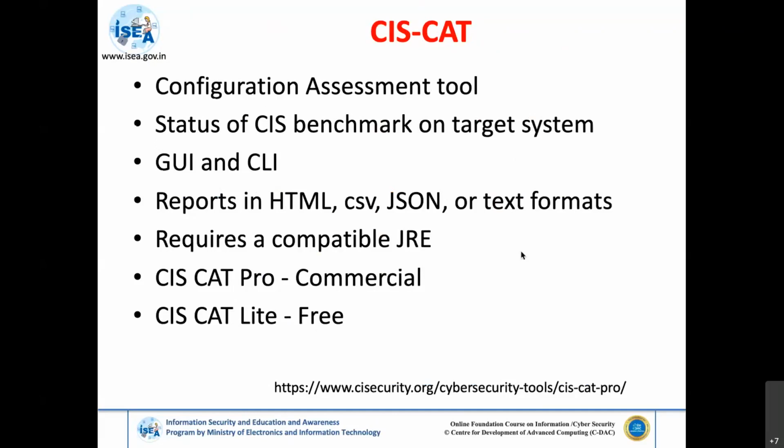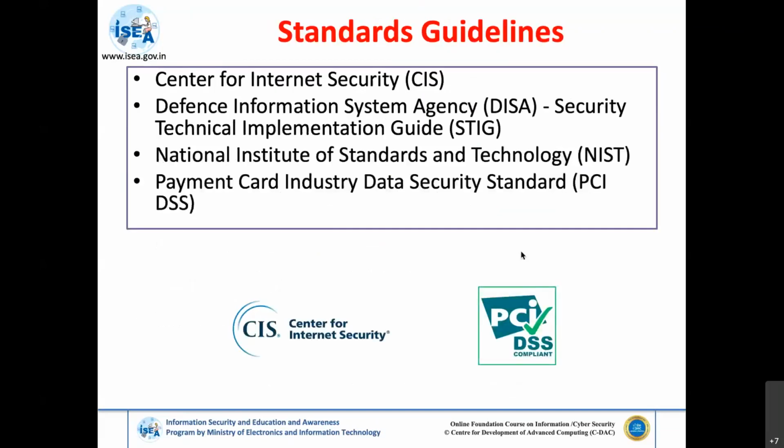So whatever format is required for export can be taken care of. And again, we have two versions of this. Syscat Pro is the professional or commercial version, whereas Syscat Lite is the free version that can be downloaded for free and used on any operating system.